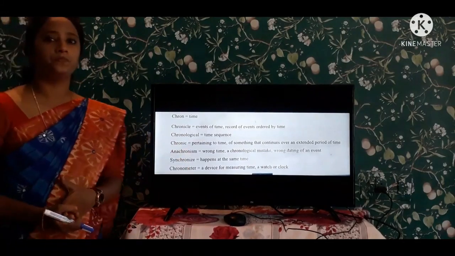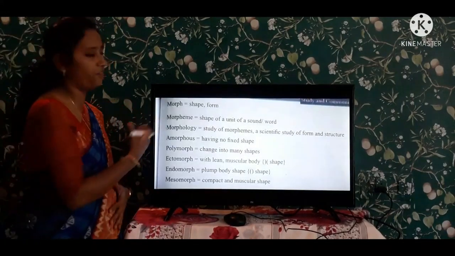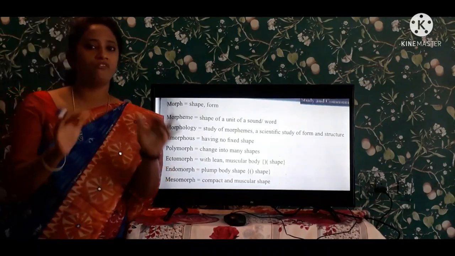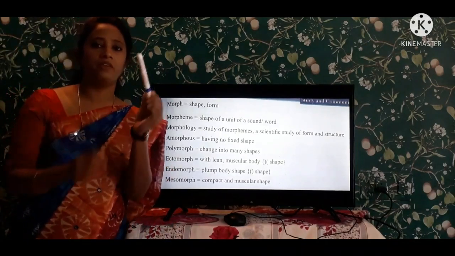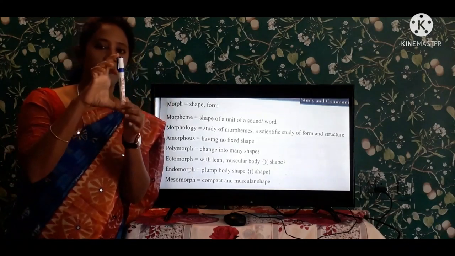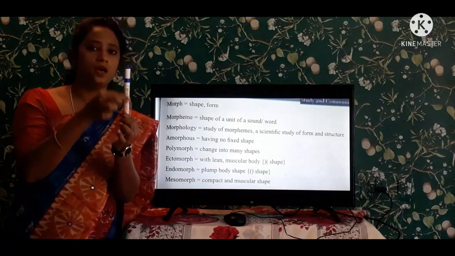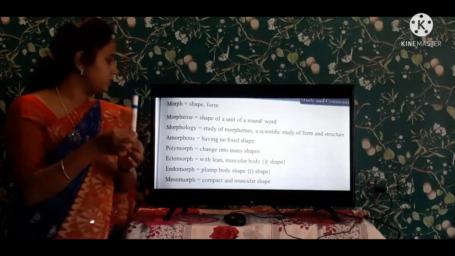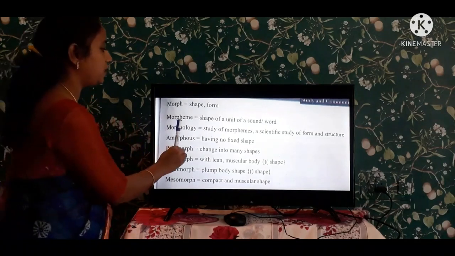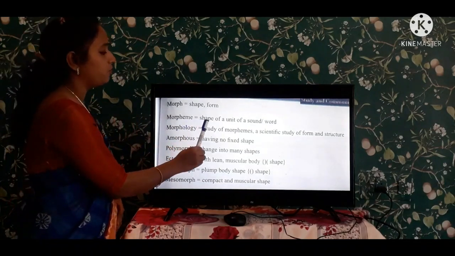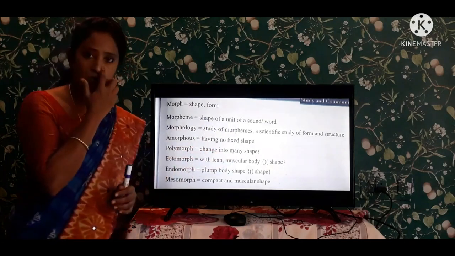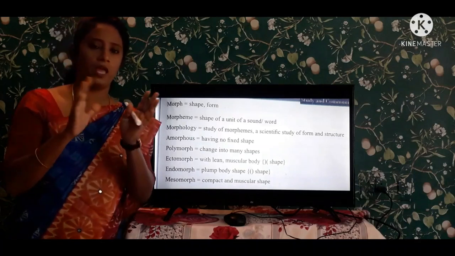The next one is morph. Morph means shape or form. This pen has a shape, this is the form of a pen. This is the morph. See here, morpheme. What is a morpheme? The shape of a unit of a sound or the word. For every word,